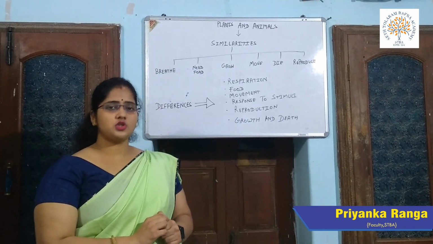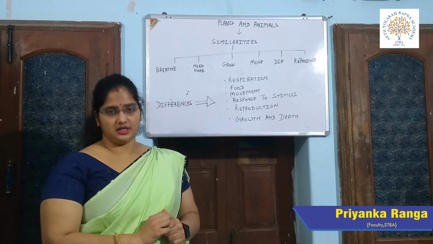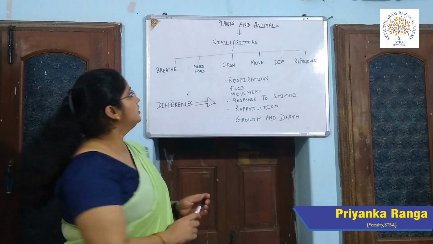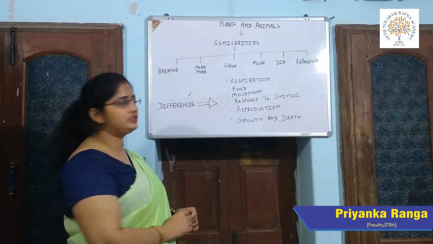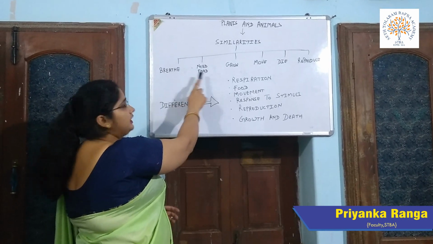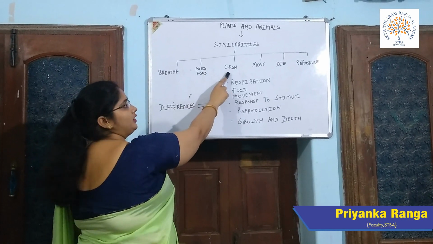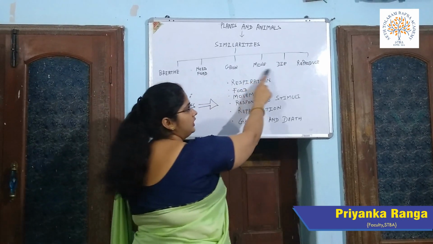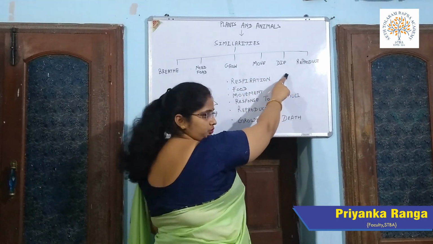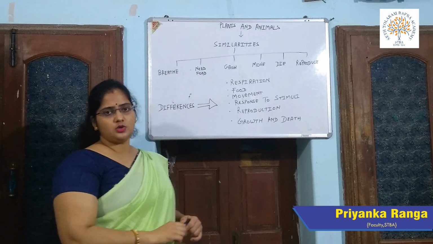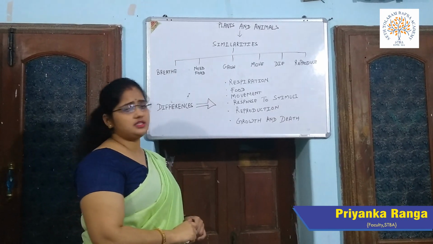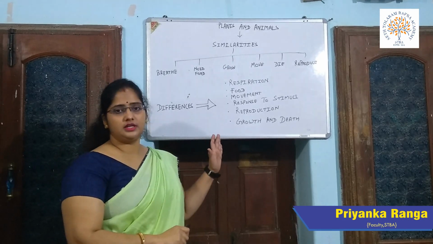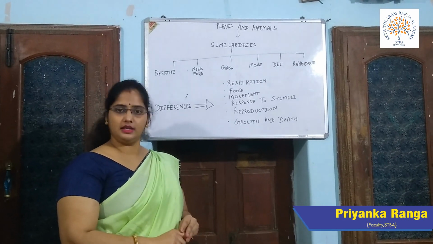First of all, let's talk about the similarities between plants and animals. The similarities between plants and animals are: they both breathe, they need food, they both grow, they move, they die, and they reproduce. These are the similarities, or you can say the common features of plants and animals. This is topic number 1, that is, common features of plants and animals.